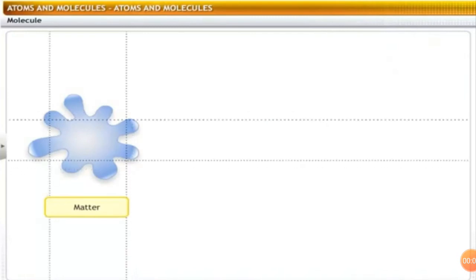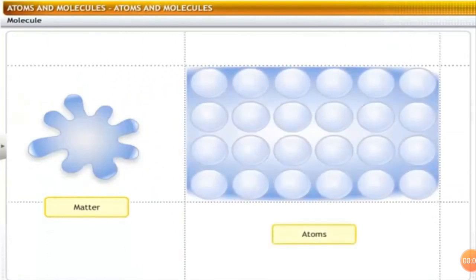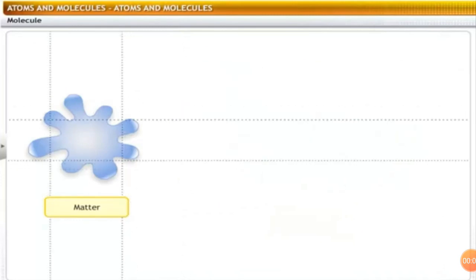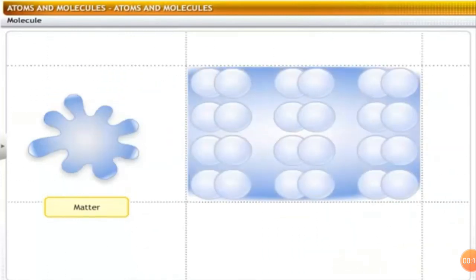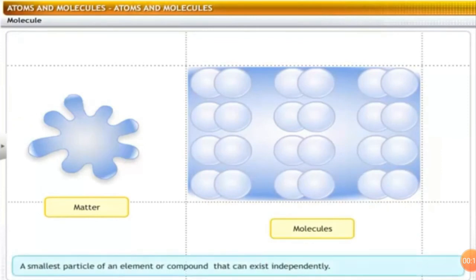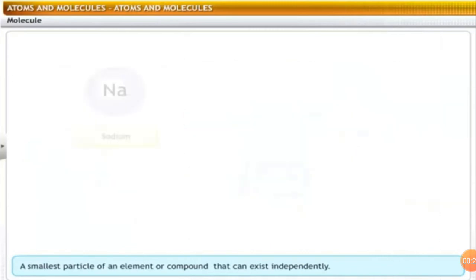Students, here you can see matter, meaning substances, are made up of atoms, and these atoms exist in a combined state called molecules. Thus, a molecule can be defined as the smallest particle of an element or a compound that is capable of an independent existence and shows all the properties of that substance.